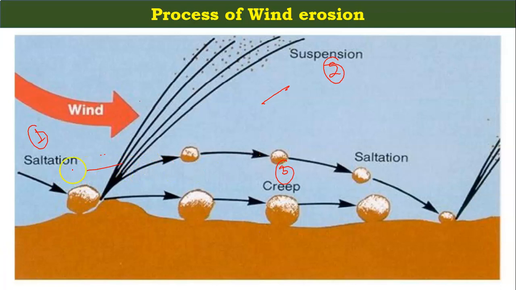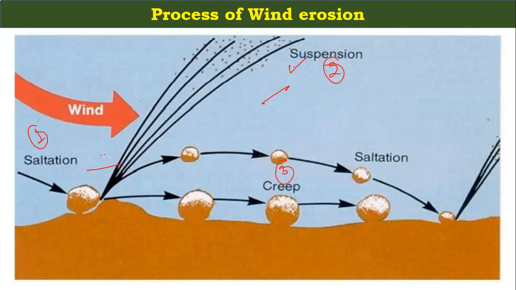Saltation occurs when the wind lifts larger particles off the ground for a shorter distance, leading to sand drifts. Fine and medium sand-sized particles are lifted a short distance into the air, dislodging more soil as they fall back to the ground. What about suspension?